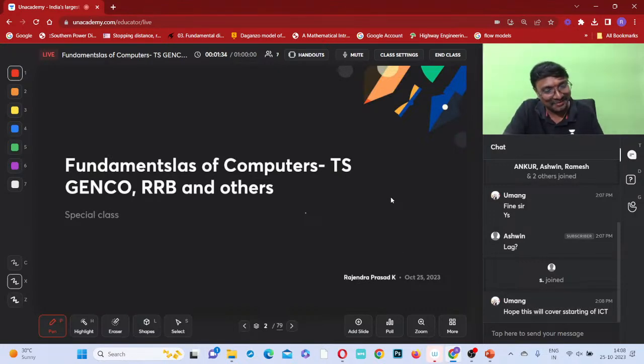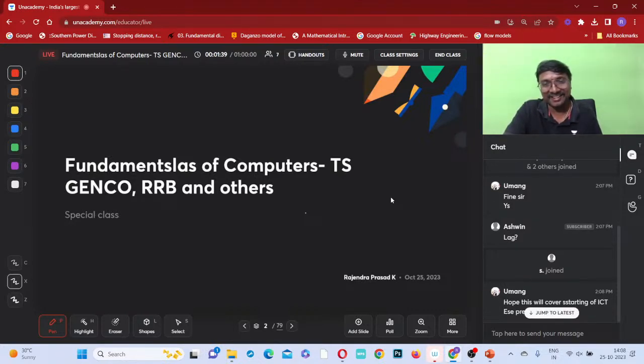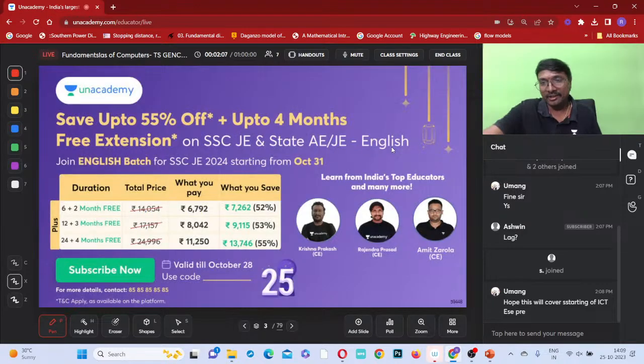Okay, ICT part you wanted to cover with this? So the basics, okay. Maybe a little bit will be covered. Yes, correct, absolutely. Basics of computer knowledge is essential, obviously. For any examination, even in the state examinations, they will be mentioning science and technology. In that science and technology, this part may be useful. Yes, absolutely.